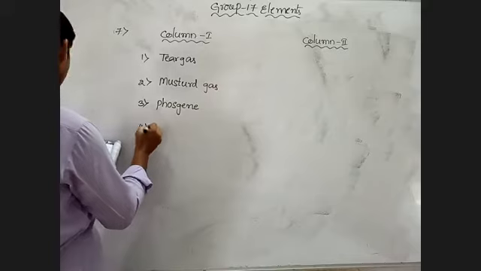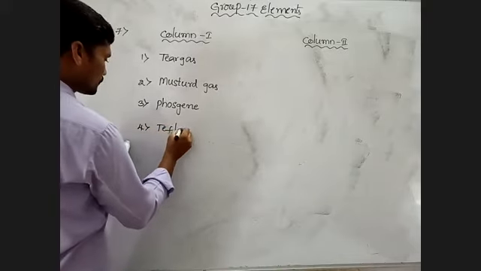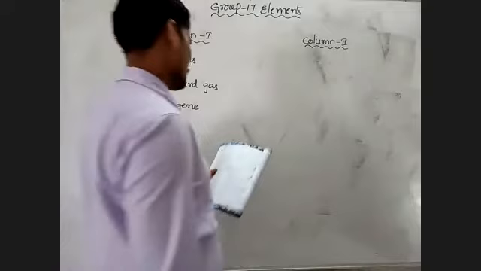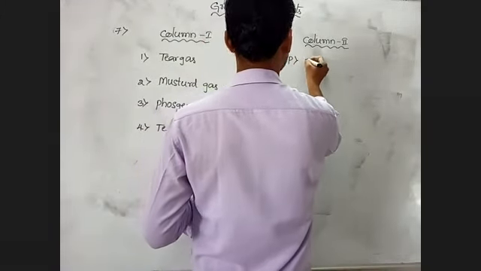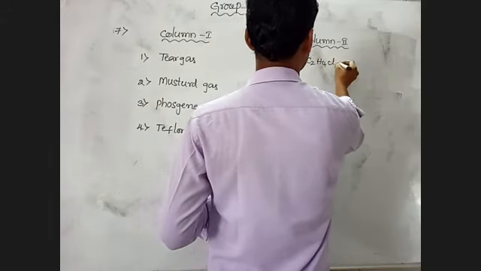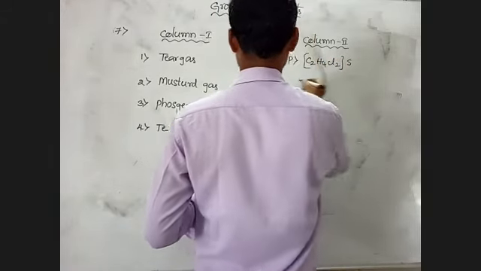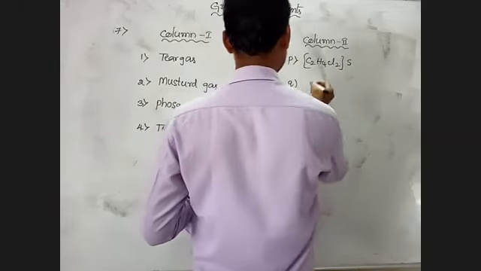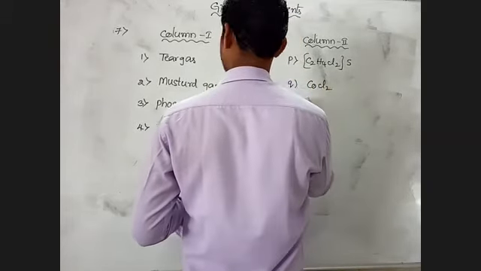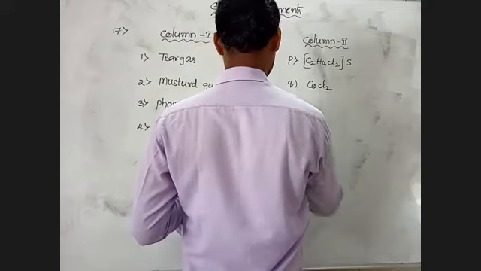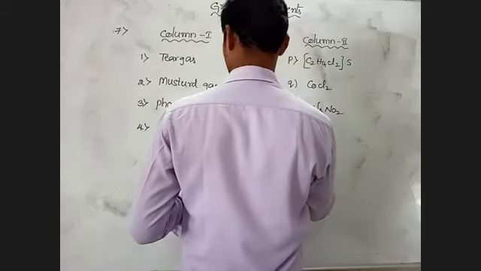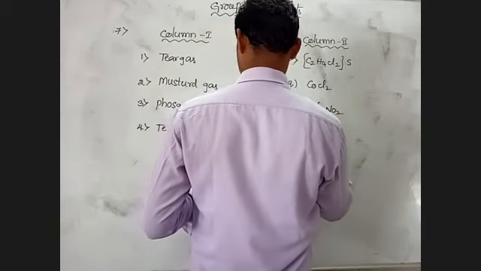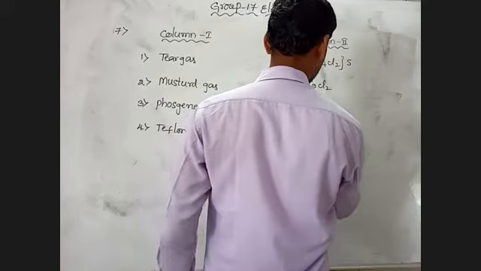Next, fourth one, Teflon. Okay, let's see column 2: P, C2H4Cl2; Q, COCl2; R, CCl3NO2; and next one is S, C2F4.